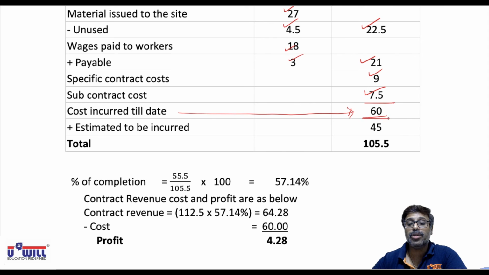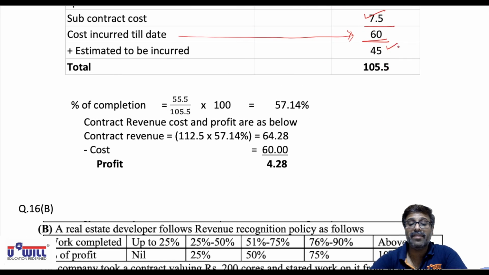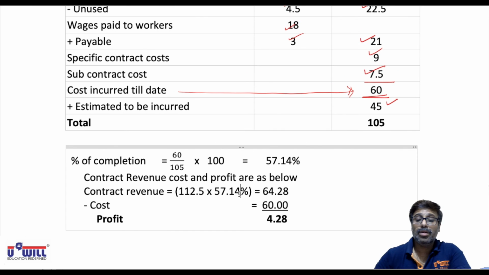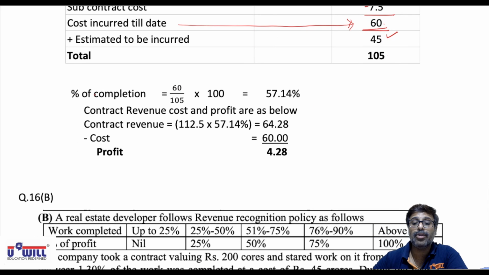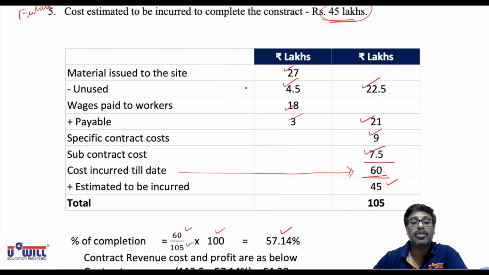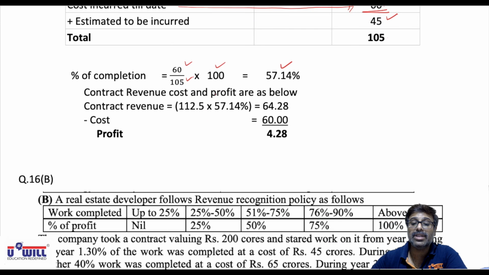In future we are going to spend 45 lakhs. So total cost is going to be 105 lakhs. Okay, so now 60 lakhs of work is done out of 105, means percentage of completion is 60 upon 105 into 100, 57.14%. Total contract revenue is 112.5 lakhs. So what we will recognize is 112.5 into 57.14%, 64.28.